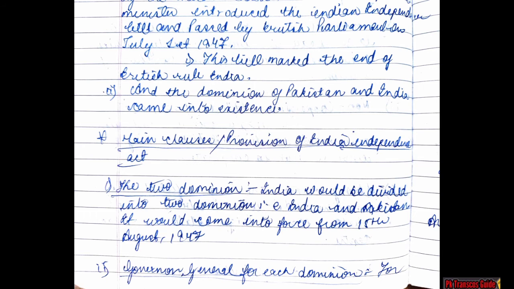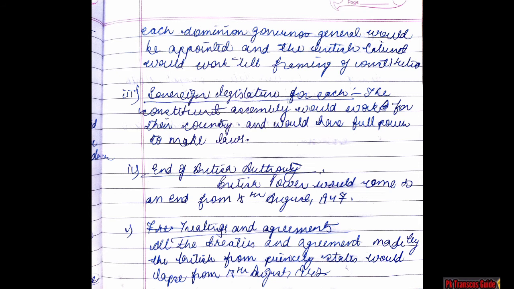First, the two dominions. India would be divided into two dominions, India and Pakistan. It would come into force from 15 August 1947. Second, Governor General for each dominion. For each dominion, a Governor General would be appointed, and the British cabinet would work till the framing of the constitution. Third, sovereign legislature for each. The Constituent Assembly would work for the country and would have full power to make laws. Fourth, end of British authority. British power would come to an end from 15 August 1947. The last, treaties and agreements. All the treaties and agreements made by the British with princely states would lapse from 15 August 1947.